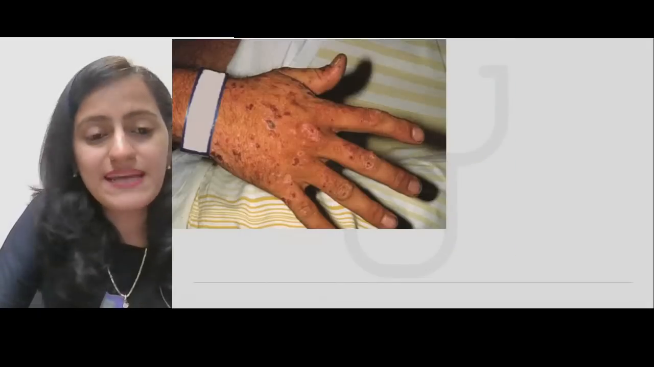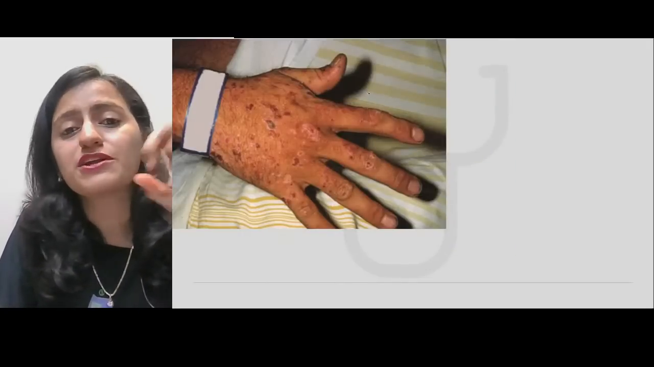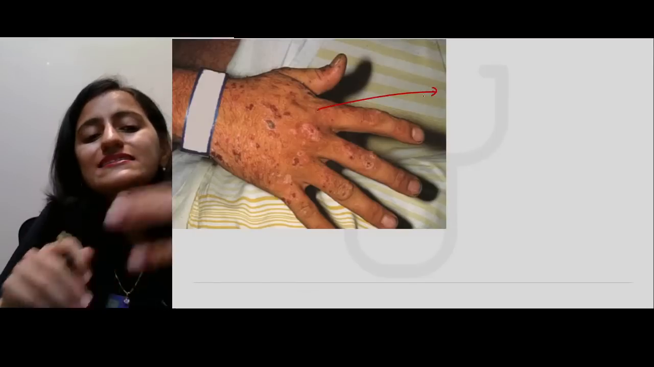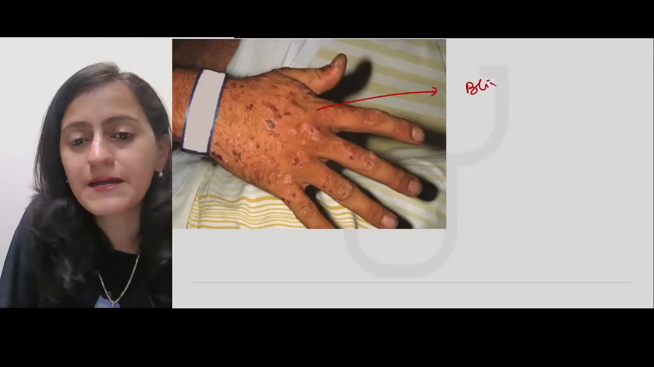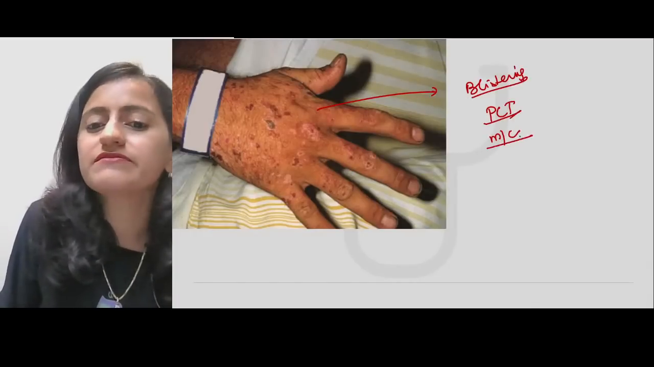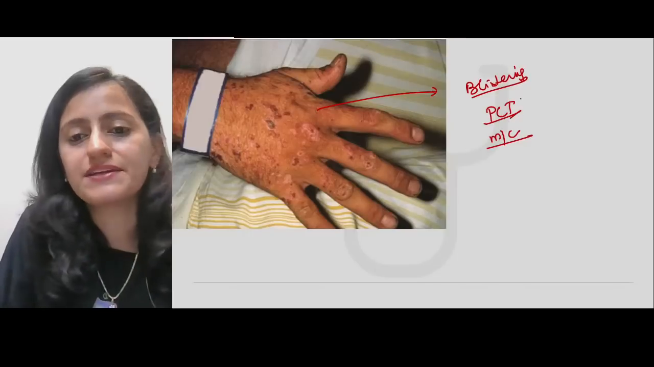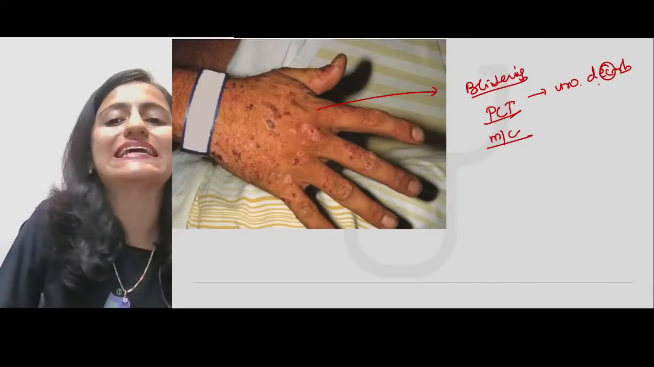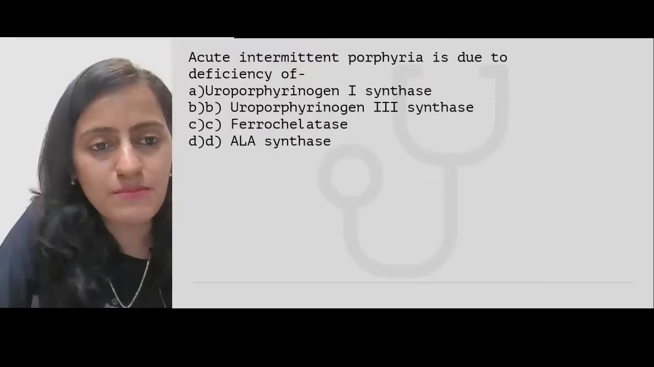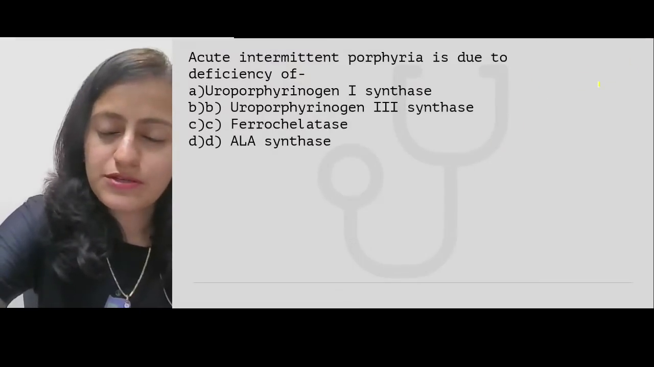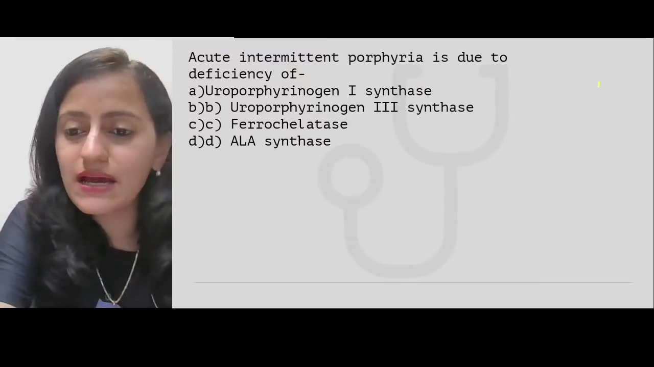Now, going to the next one. Now, this is a common image that you would see in the questions in the exam. On the dorsum of hand, the skin lesions, blistering, that is commonly porphyria cutanea tarda, which is the most common porphyria in adults. What is the enzyme deficient? Uroporphyrinogen decarboxylase. Okay, that's decarboxylase. Tell me what will be the answer to this one? 2-3 MCQs and we are done with this topic.